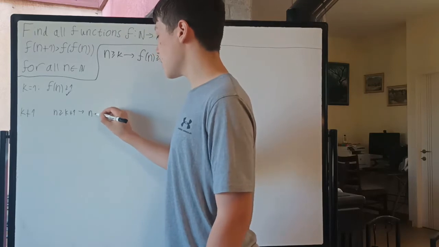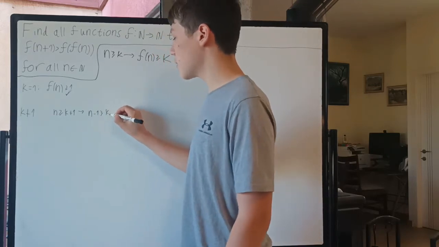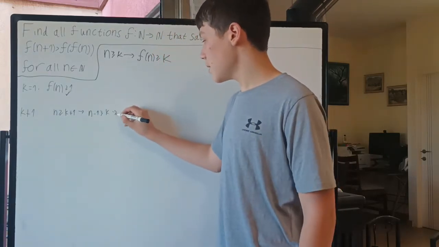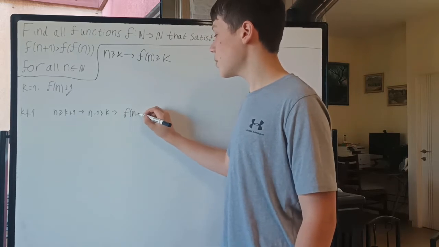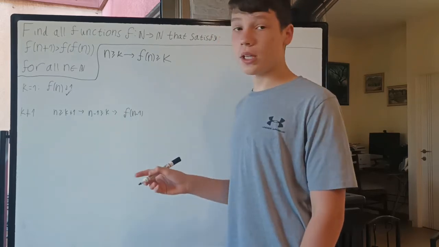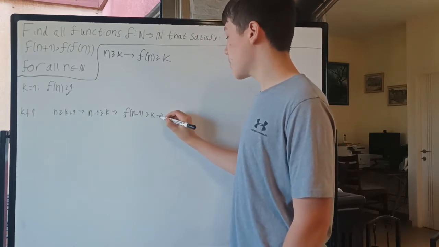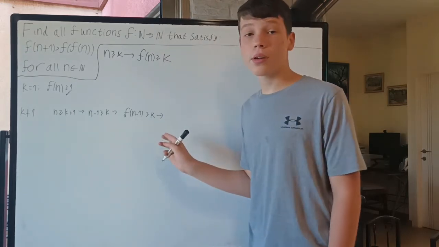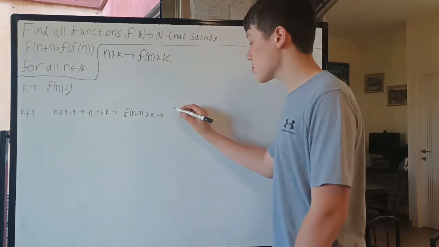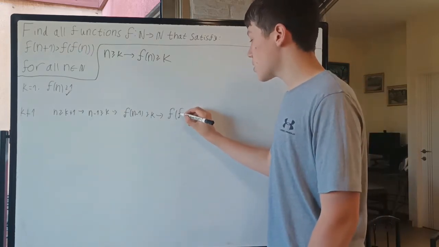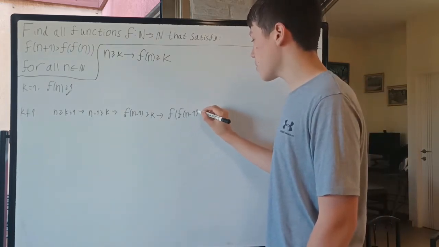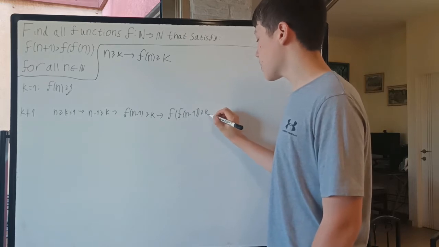That means that n minus 1 is bigger than or equal to k. That means that f of n minus 1, by our induction hypothesis, is also bigger than or equal to k.